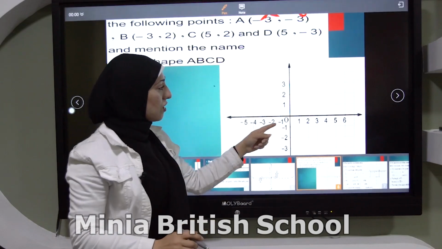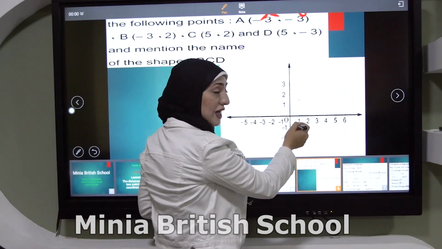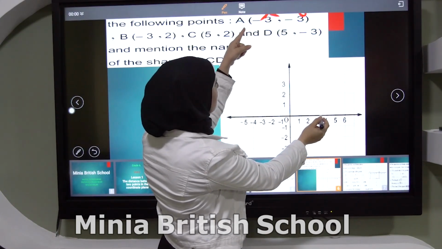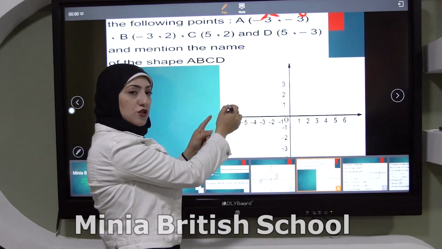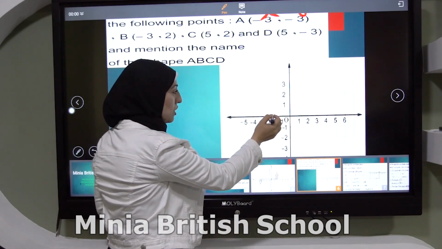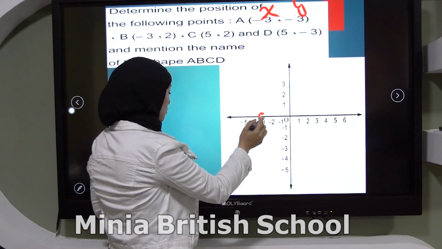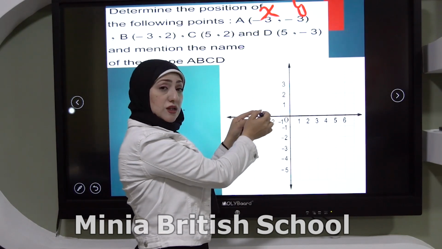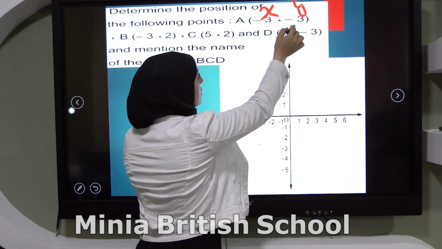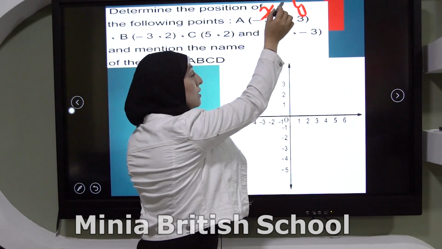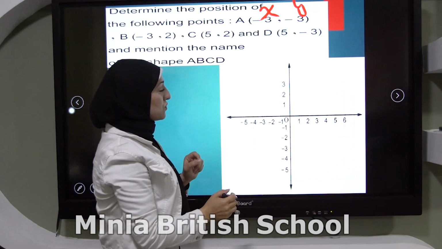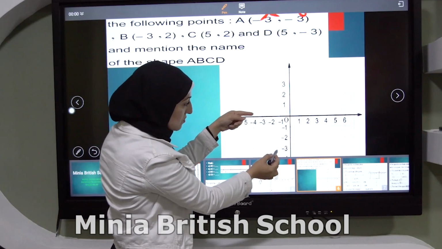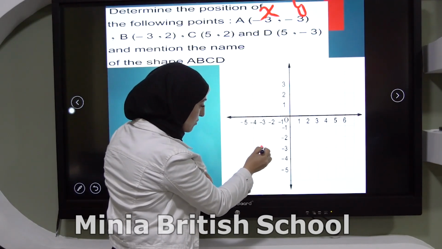A, -3 on X. So I go to the X, 1, 2, 3, but here it's negative, so I have to be on the left. 1, 2, 3, -3, so it will be here. Can I put the point now? No. I have to use Y also. Y, -3, it means it's down. So -3 on X and -3 on Y, so they meet together here.